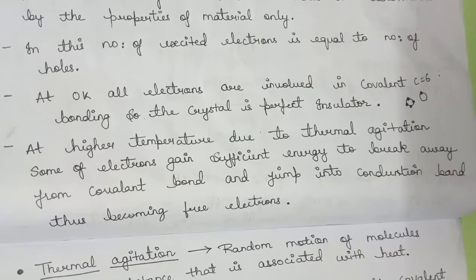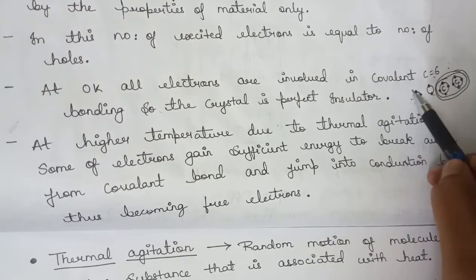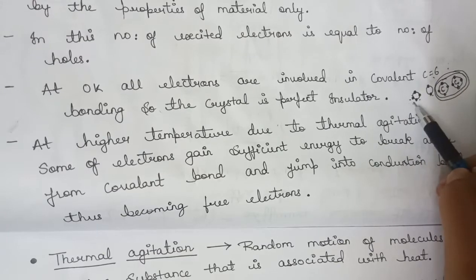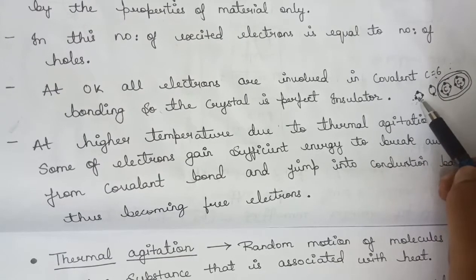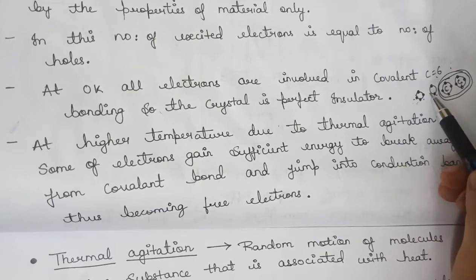Let's take an example to understand what is covalent bonding. So, let's take an example of carbon. Carbon's atomic number is 6. Therefore, in the first shell we have 2 electrons and in the next shell we have 4 electrons. So now, carbon prefers sharing. Since there are 4 electrons in the outermost shell, it does not give or take electrons. Instead, it prefers sharing with another carbon atom.